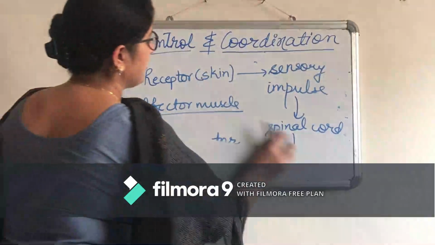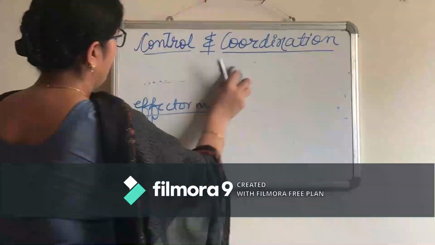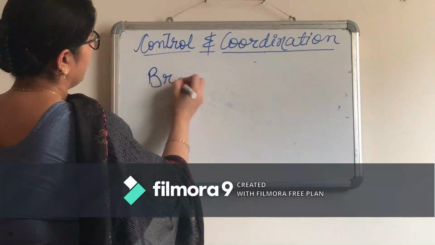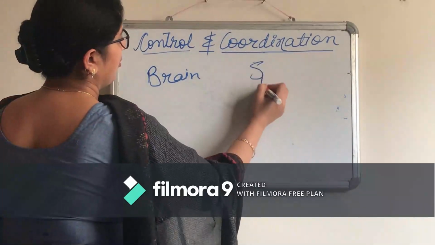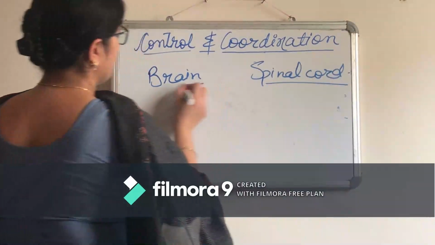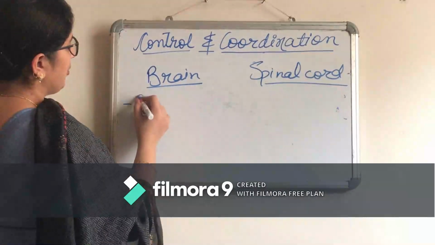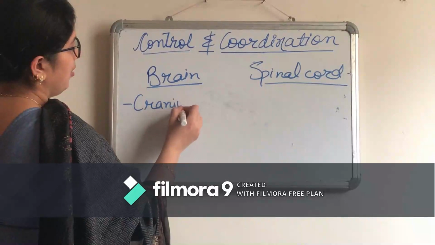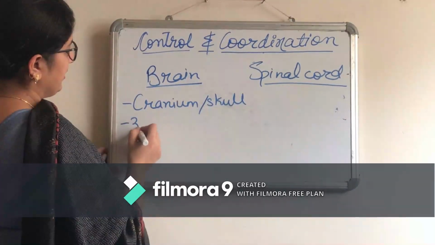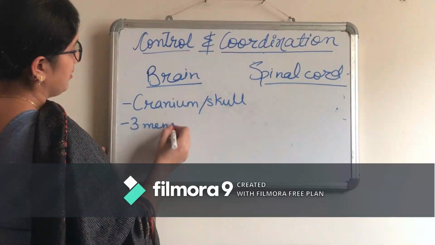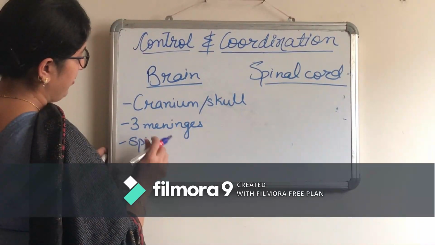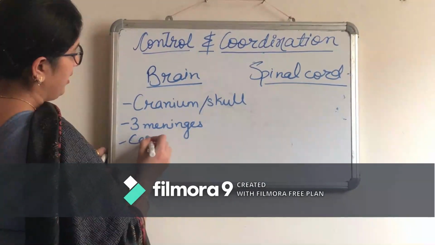Now we will discuss how the brain and spinal cord are protected, because they are very vital organs of the human nervous system. So how are they protected? The brain is protected by the cranium, or you can call it the skull. Internal to it are 3 meninges, or layers, in which cerebrospinal fluid is filled.